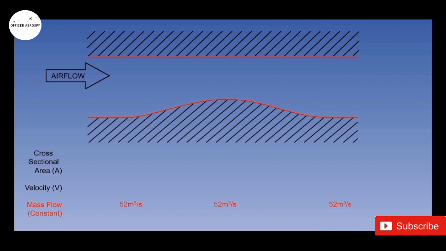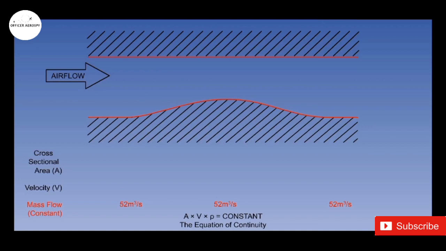Let's consider a stream of air flowing through a tube which has a reduced cross-section area in the middle. The air's mass flow, or mass per unit time, will be the product of the cross-section area of the tube A, the velocity V and the air density rho. The mass flow will remain constant at all points along the tube. So we have the equation of continuity: A times V times rho equals constant.